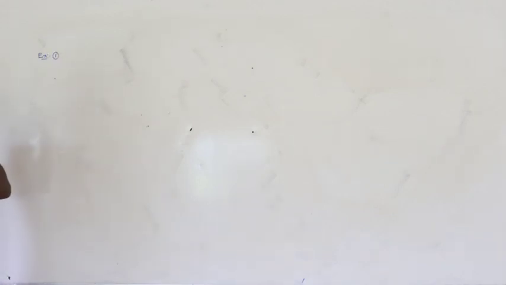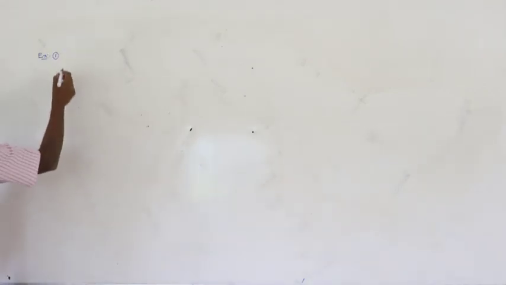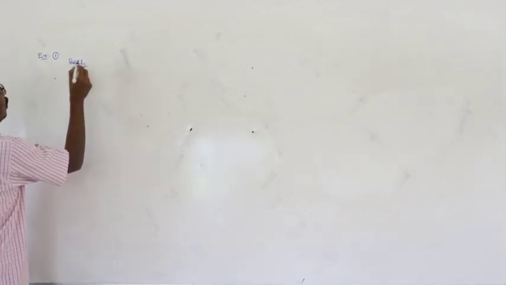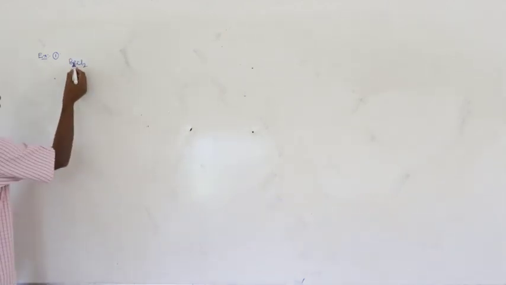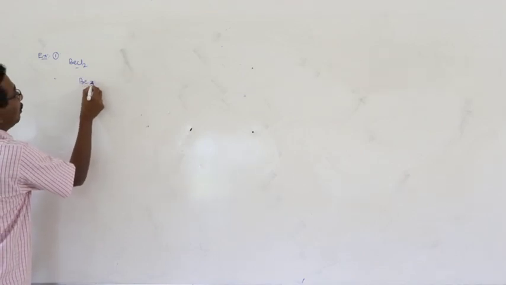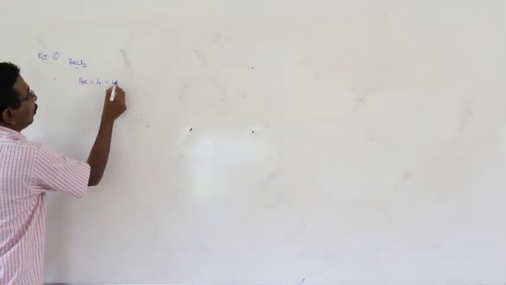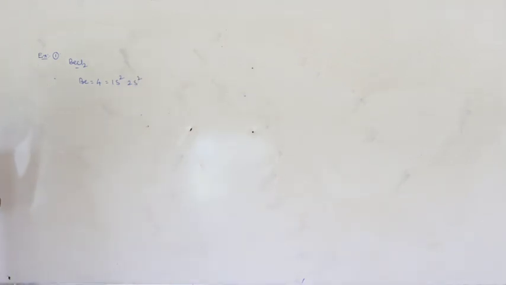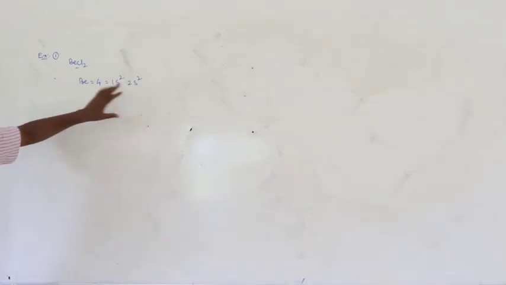First example. Beryllium chloride. Central atom is beryllium. Atomic number 4. 1s2, 2s2. Here the combining capacity in the ground state is equal to 0. Why? There is no unpaired electron.